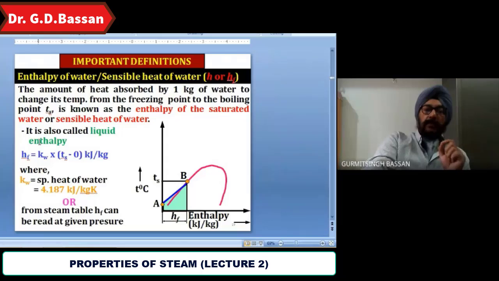So hf is equal to kw into Ts minus 0. kw is the specific heat of water, that is constant, that is 4.187.